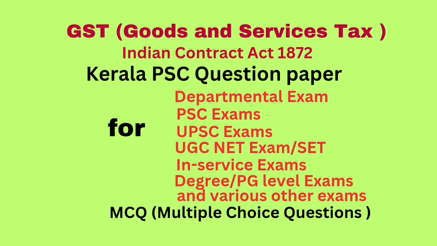Question number 10. Interstate supply as per Integrated Goods and Services Tax Act does not include supply where the supplier and recipient are located in dash. Answer: a union territory. Question number 11. When the supplier and recipient of taxable goods are located in the same state, the component or components of GST applicable will be dash. Answer: Central GST and State GST.